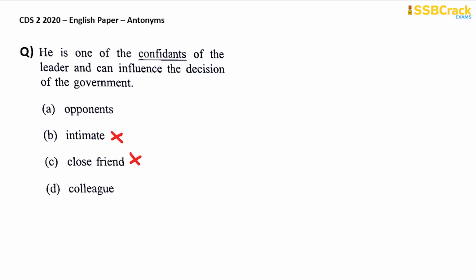Colleague cannot necessarily be a confidant. It has nothing to do with being a confidant or not. So you can cross it out as well. And you're left with option A, which is opponent. So opponent is your answer, and opponent is the antonym of confidant. Opponents obviously are not intimate or close to you. So option A is your answer here.